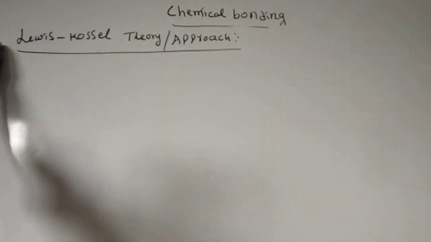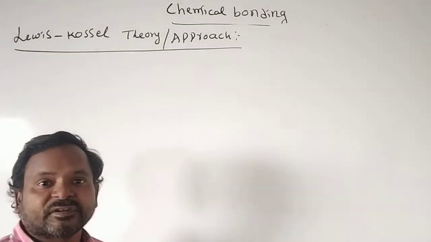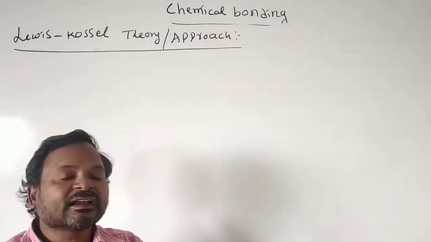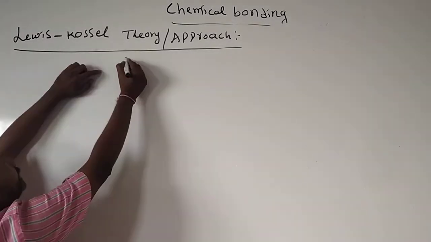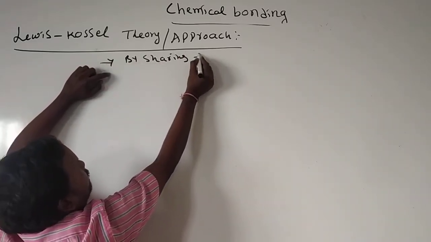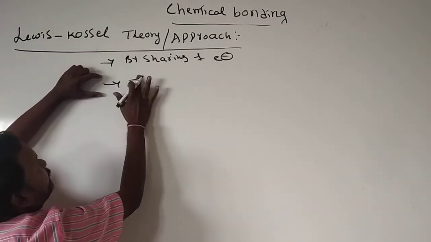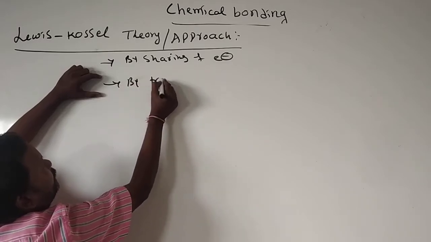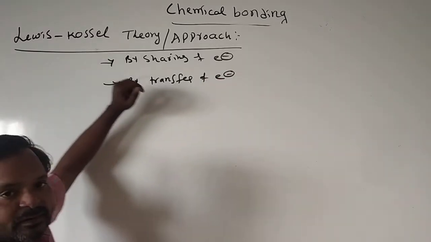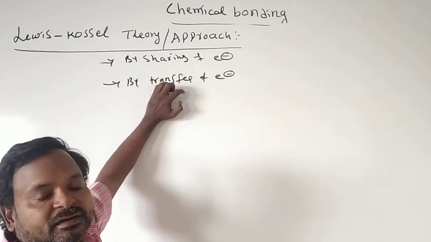This Lewis-Kossel theory mainly explains the formation of molecules by the sharing of electrons, that is the first point. Second important point, by the transfer of electrons. By the sharing or transfer of electrons, molecules will form.